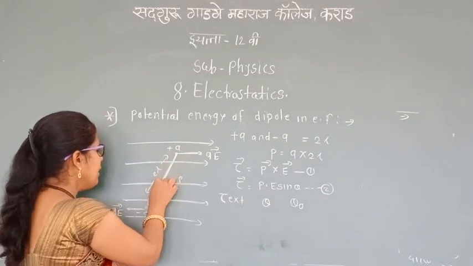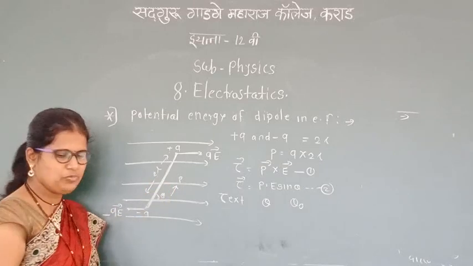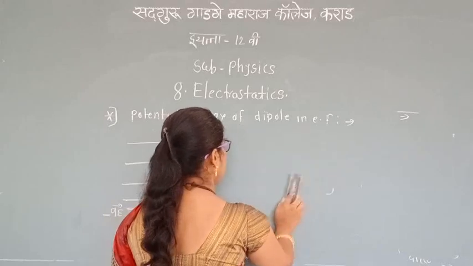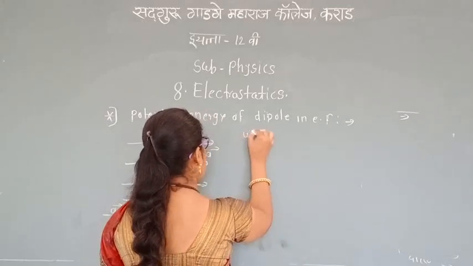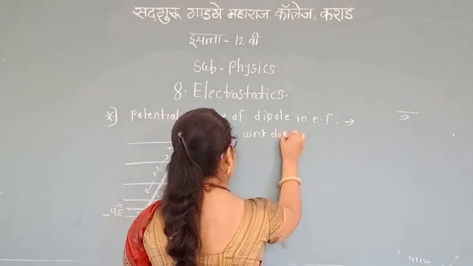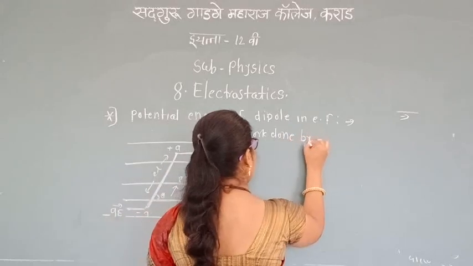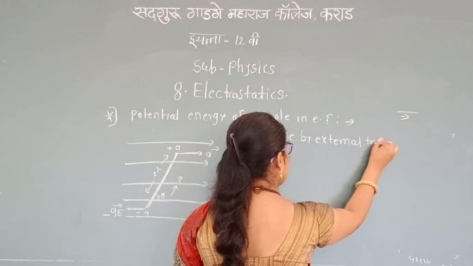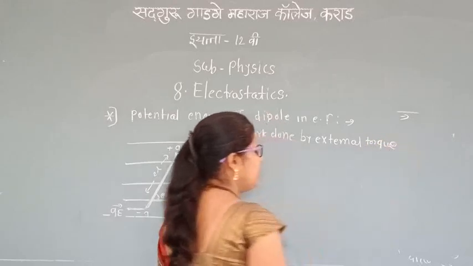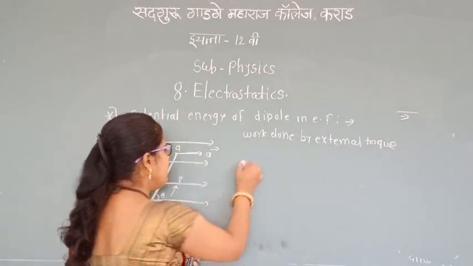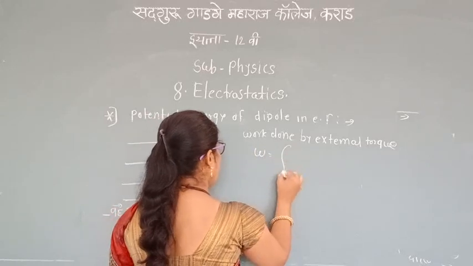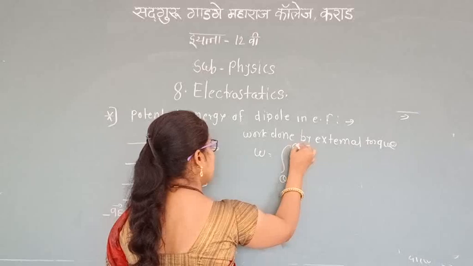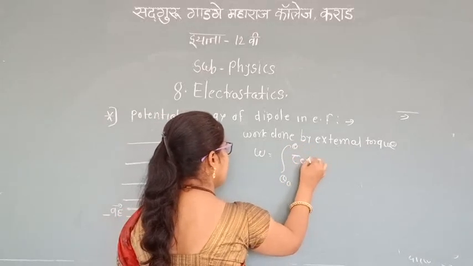If these electric dipoles tend to rotate, there is one type of work done by the external torque. The work done by the external torque: W is equal to the integral from theta 0 to theta of tau external d theta.